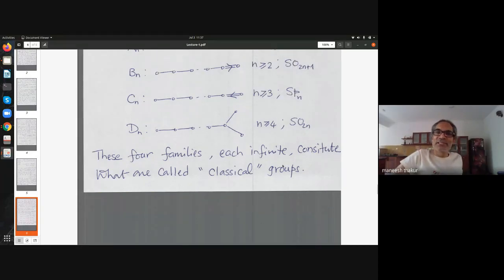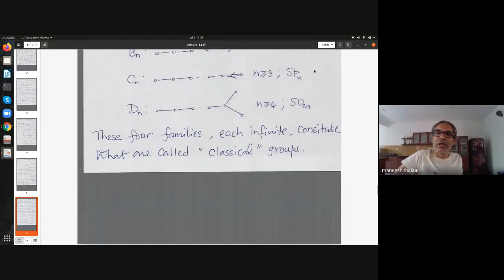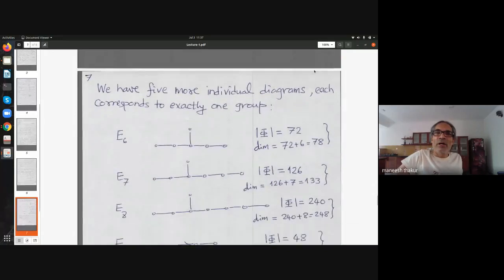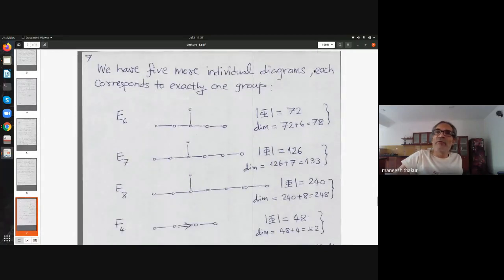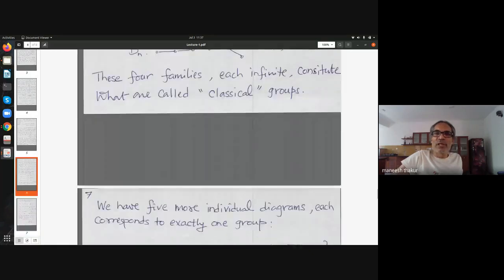So these families are groups, each of which belongs to an infinite family indexed by positive integers. These are called classical groups. I'll come back to this a little later. Other than those, there are 5 individual diagrams. So remember, these are all infinitely many.